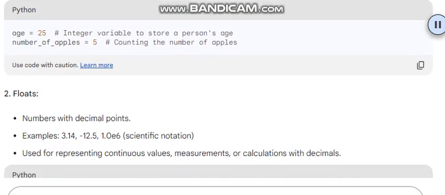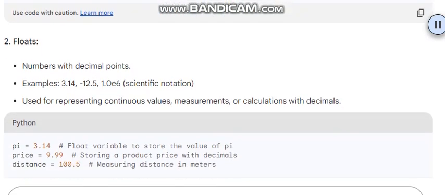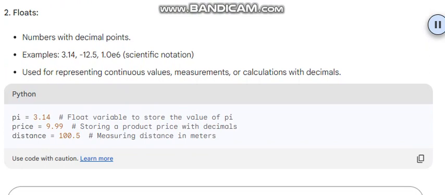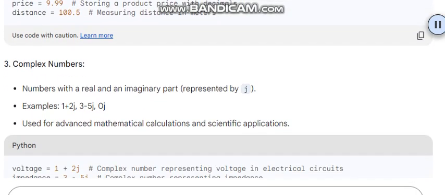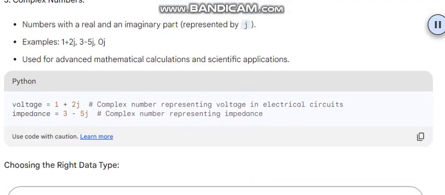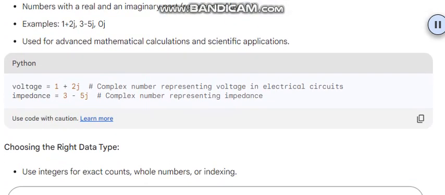3. Complex numbers. Numbers with a real and an imaginary part, represented by j. Examples: 1 plus 2j, 3 to 5j, 0j. Used for advanced mathematical calculations and scientific applications.